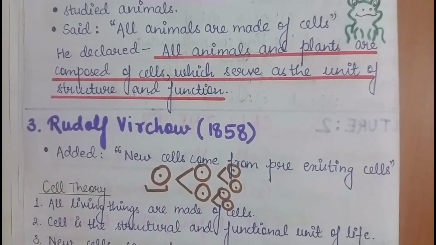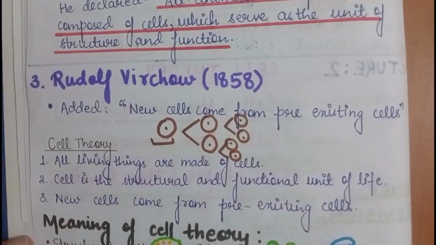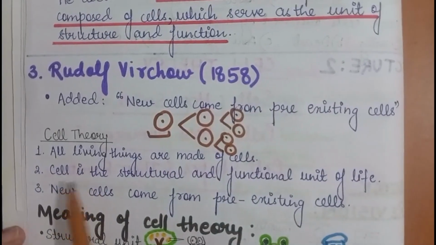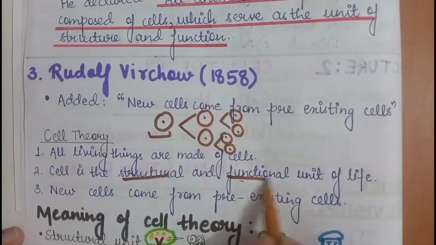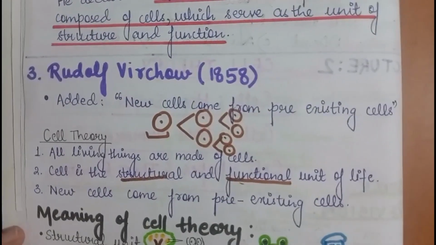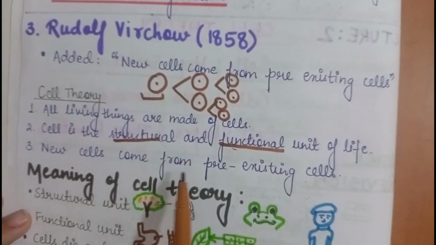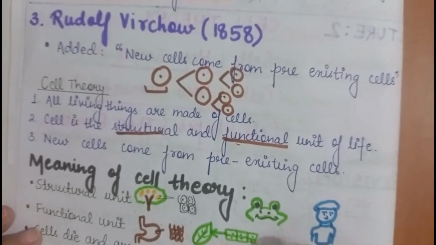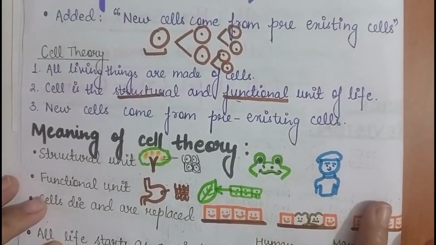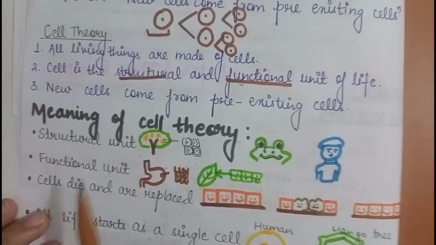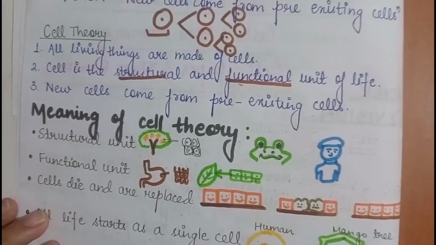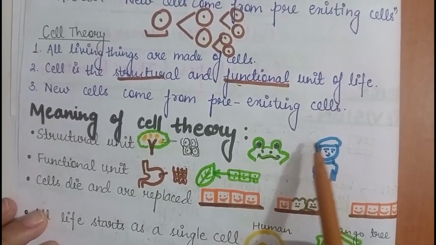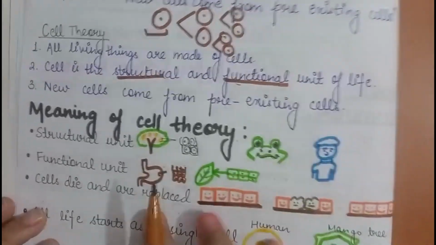Okay, so now let's compile the cell theory. All living things are made up of cells. Okay, cell is the structural and functional unit of life. We have studied this point. New cells come from pre-existing cells, which was given by Rudolf Virchow. Now, what does this cell theory actually mean? Let's compile again. Cell is the structural unit, means this whole plant is made up of cells. Animals and humans are made up of cells.